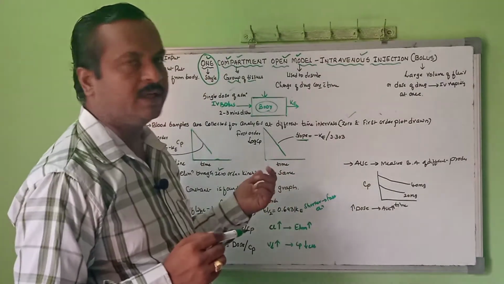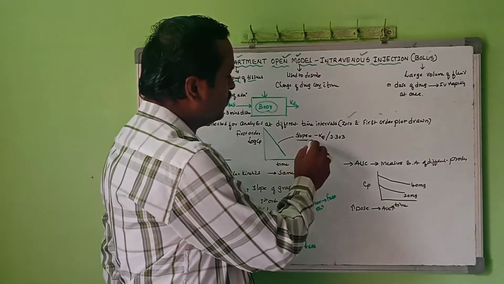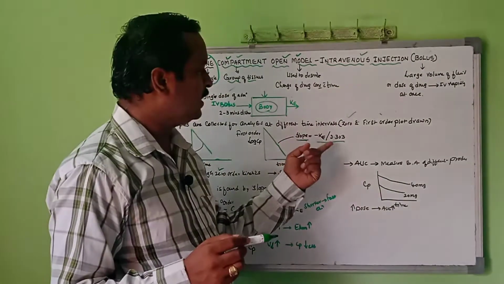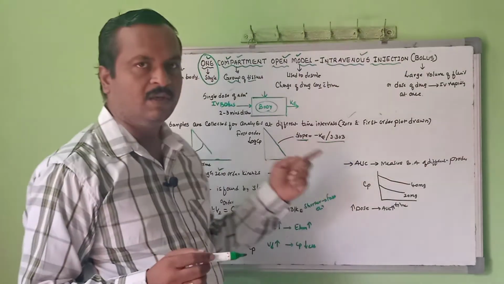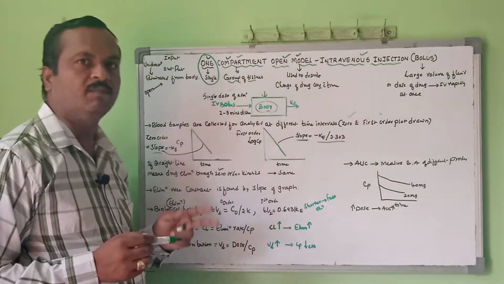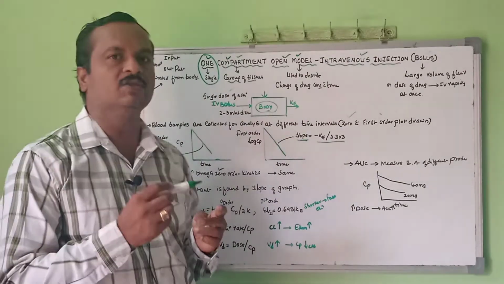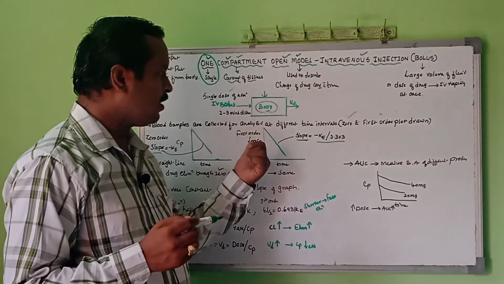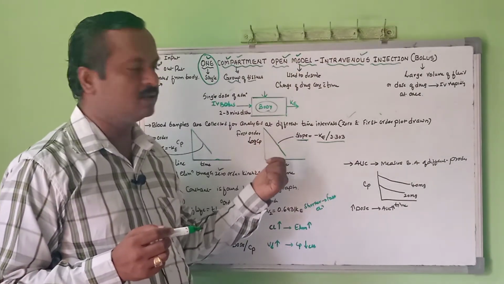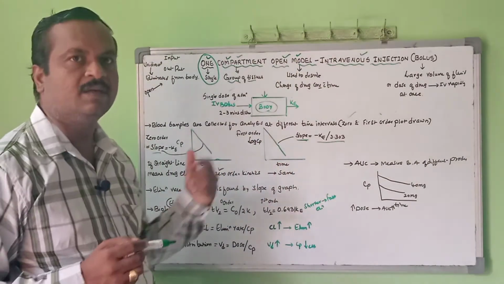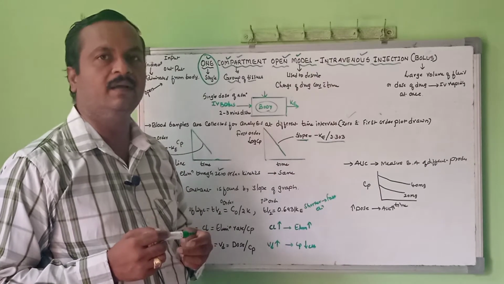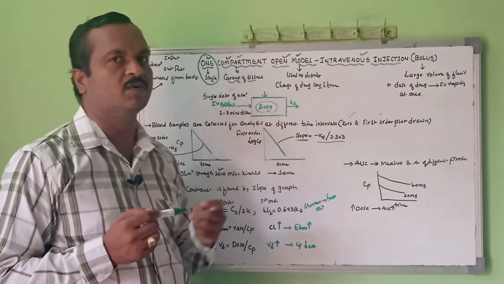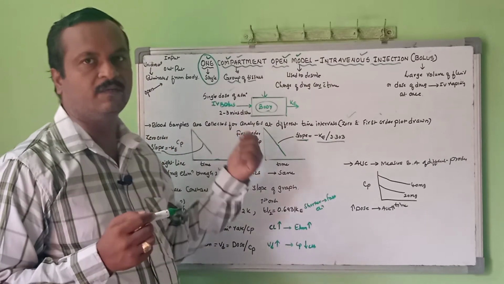From the straight line we can easily calculate the slope by the first order formula, minus Ke by 2.303. So it is clearly indicating that, based on the straight line with respect to plasma concentration versus time, or log plasma concentration versus time, whether you are getting a straight line or not indicates that the elimination of the drug is in zero order or first order.